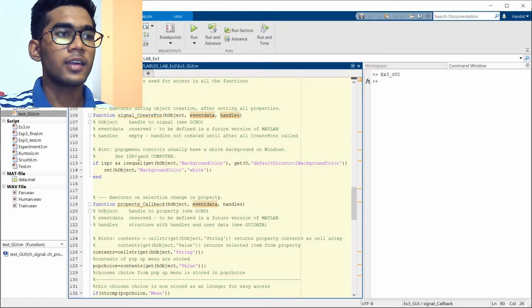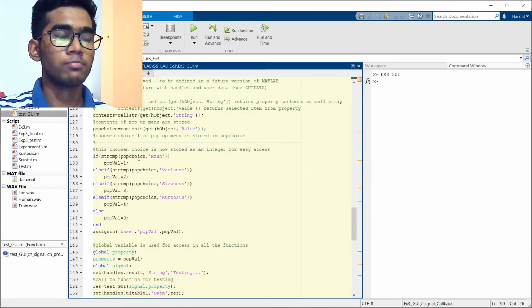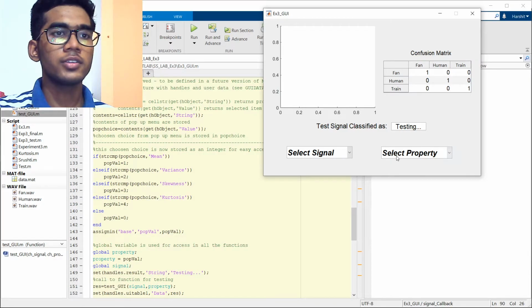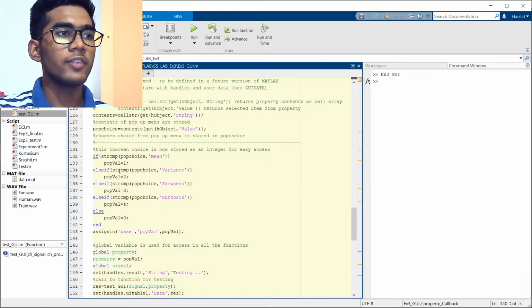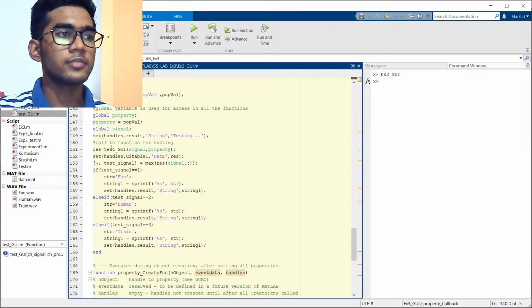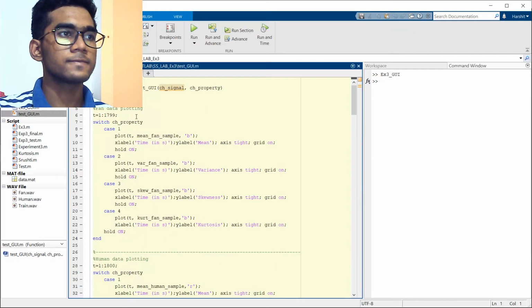Now, coming to our next callback, which is the property callback, which is the tag given to this pop-up choice. Here we set the property which we want to observe: mean, variance, skewness, and kurtosis, and we assign the values accordingly, and then we call our test_GUI function which we have created. Let's see the function. Yeah, so this is the function.